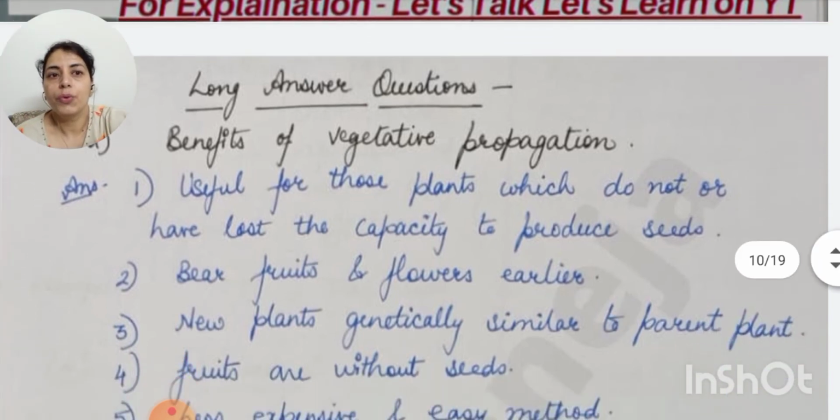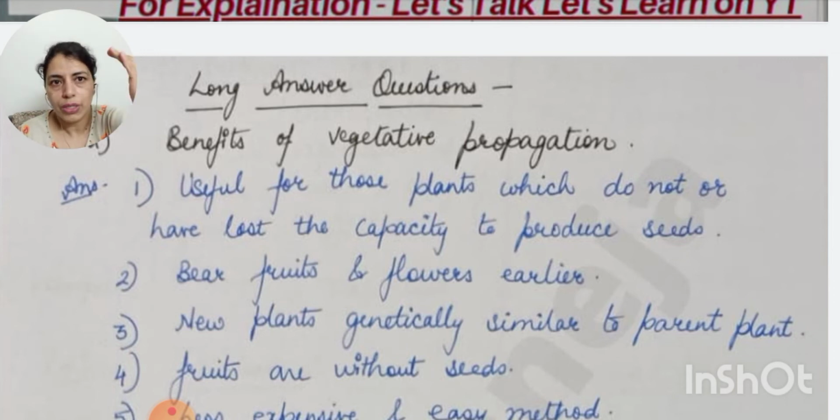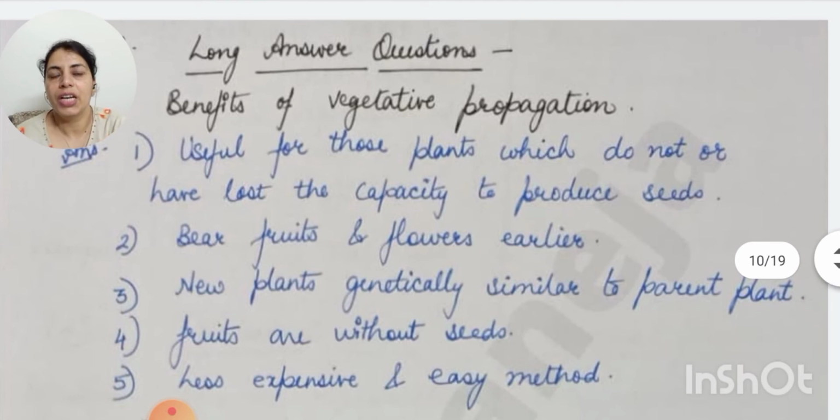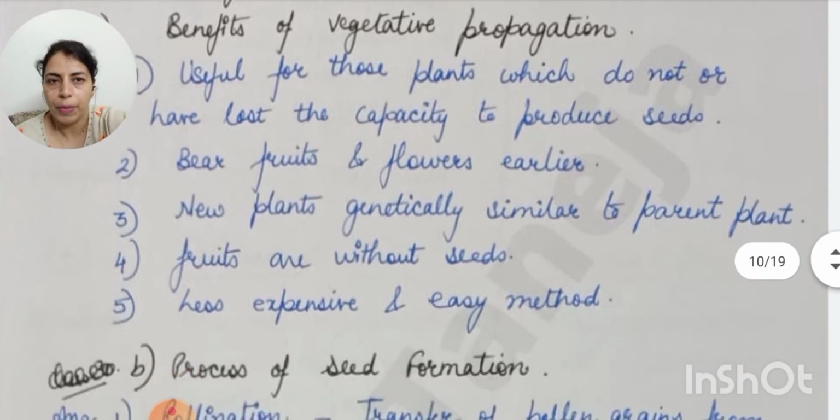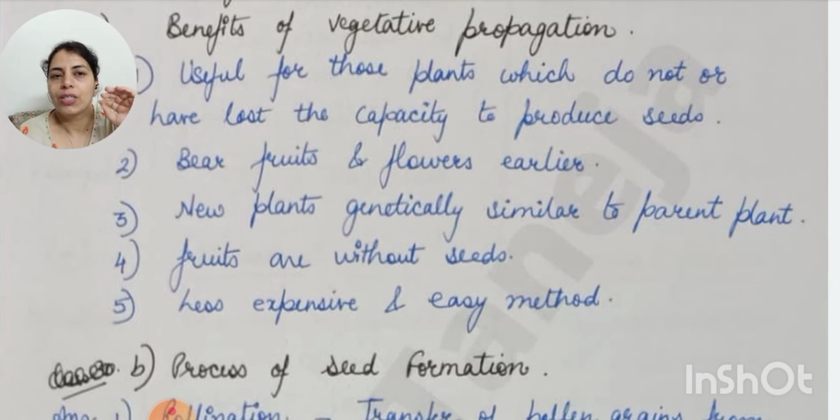Now they bear fruits and flowers earlier as compared to those plants which reproduce through seeds. उनसे जल्दी आते हैं fruits और flowers. New plants are genetically similar to parent plant. Fruits are without seeds. ये भी एक advantage है. And the process is less expensive and easy.